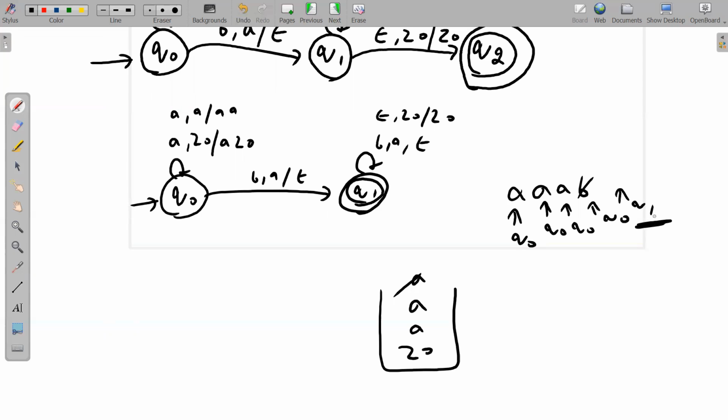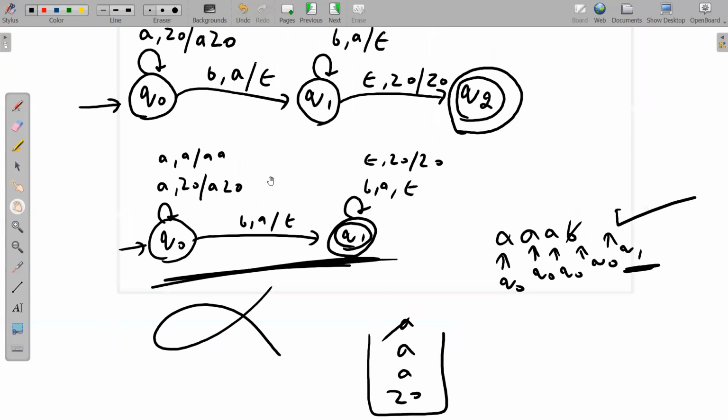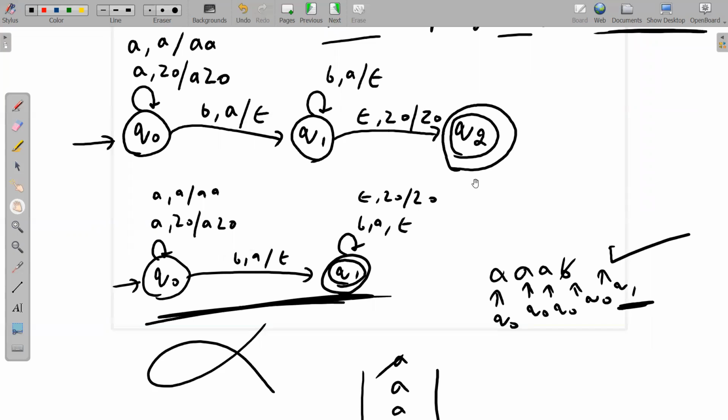Now apply the definition. Starting from the initial state, after reading the entire input string, if the PDA is at any one of the final states, the string will be accepted. That means triple A B will be accepted, but it should not be accepted now, because the number of A's is more than the number of B's, but it will be accepted by this PDA. Hence, this is wrong. So the only way is you have to make a new final state.